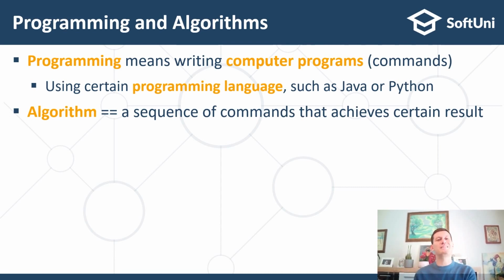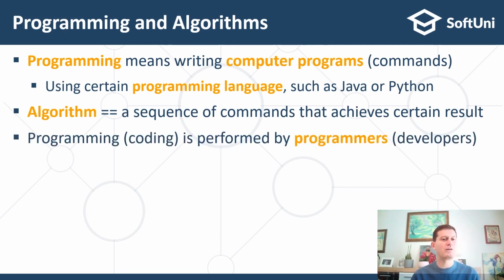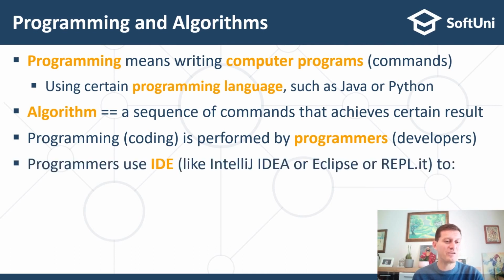Programmers implement algorithms. They write sequences of commands to achieve something. And programming or coding is performed by programmers, who are sometimes called software developers. Programmers or coders are people who write code to implement some algorithm to achieve something. For example, to implement a social network app, which takes a lot of time and a lot of effort and consists of millions of commands which are first written, then changed, some bugs are fixed, and this is a complex, iterative, and time-consuming process.